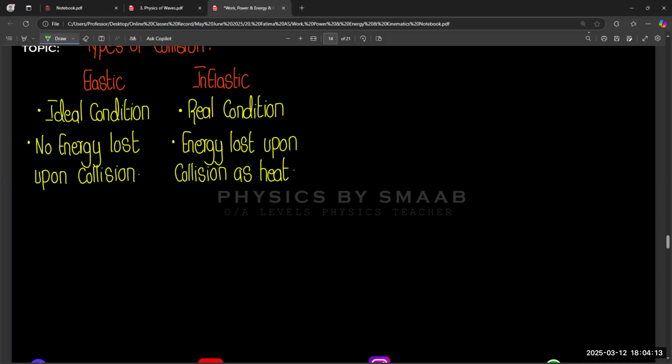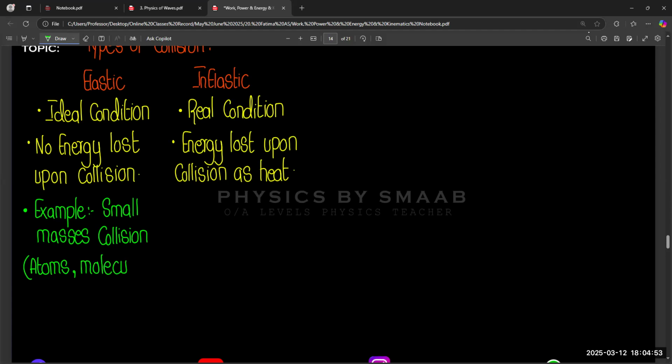like atoms, neutrons, molecules, etc. But if we talk about inelastic, just like normal bodies we discuss in our daily life, football, cricket ball, tennis ball.